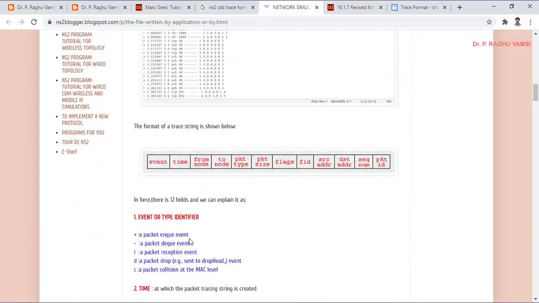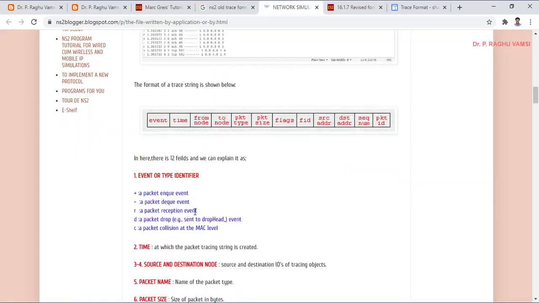Plus means a packet is NQ. Minus means a packet is dequeued. NQ is nothing but a packet received into the queue. DQ is nothing but taken out of the queue. R means a packet reception event. D means a packet drop event. C means packet collision at the MAC level.